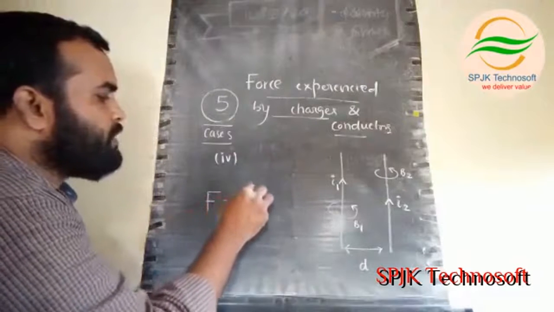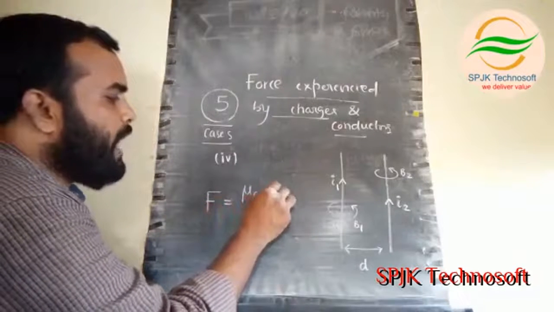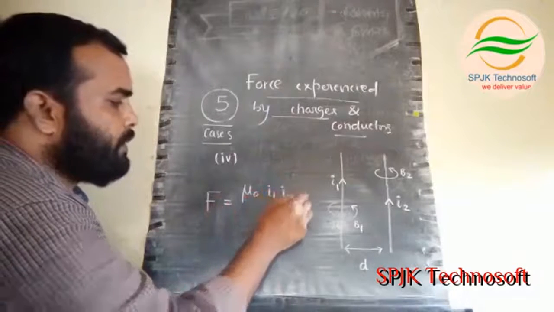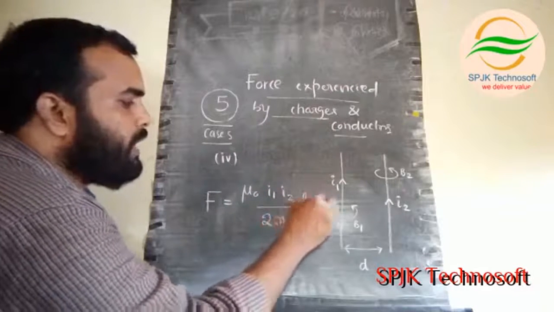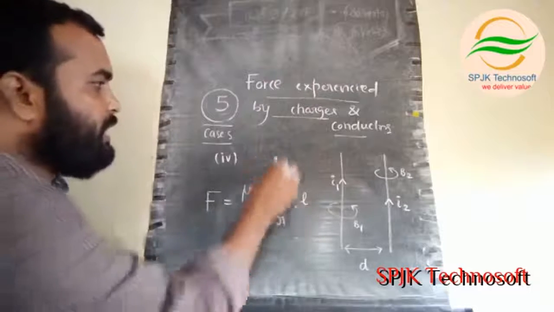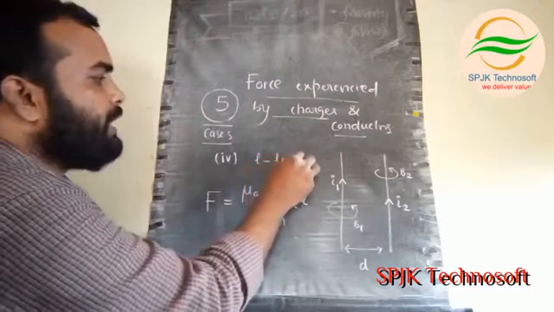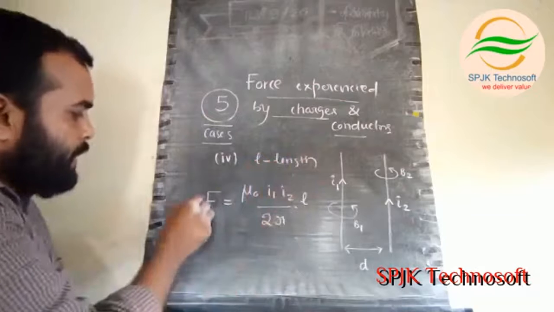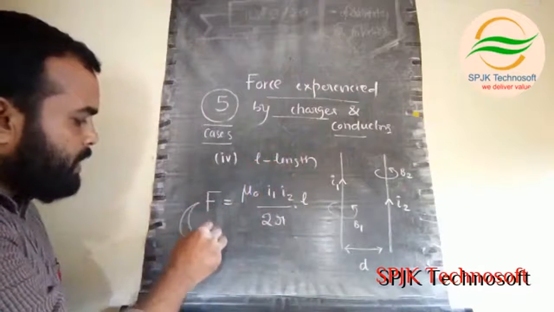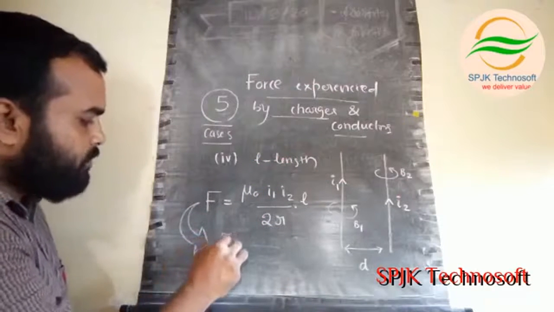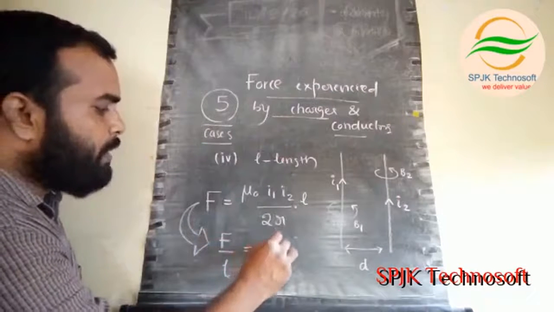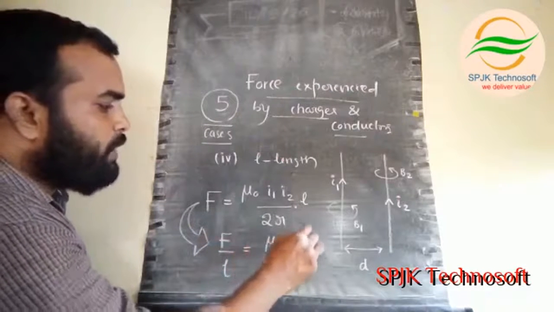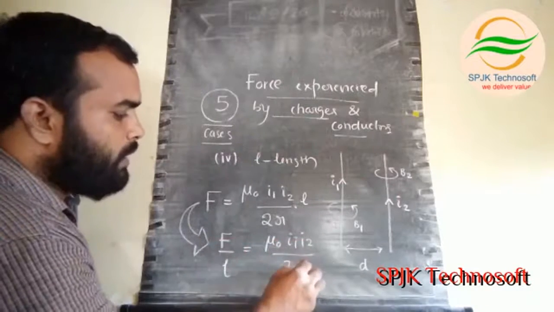That is F equals mu naught into I1 I2 by 2R into L, where L is the length of the conducting wires we have taken. Sometimes, especially in examinations, they ask for force per length, then it will be equal to mu naught into I1 I2 by 2R.